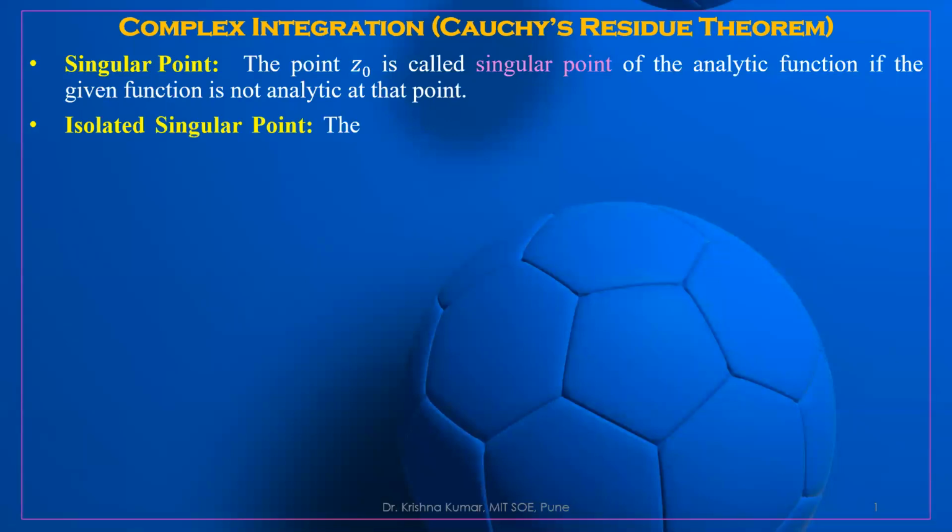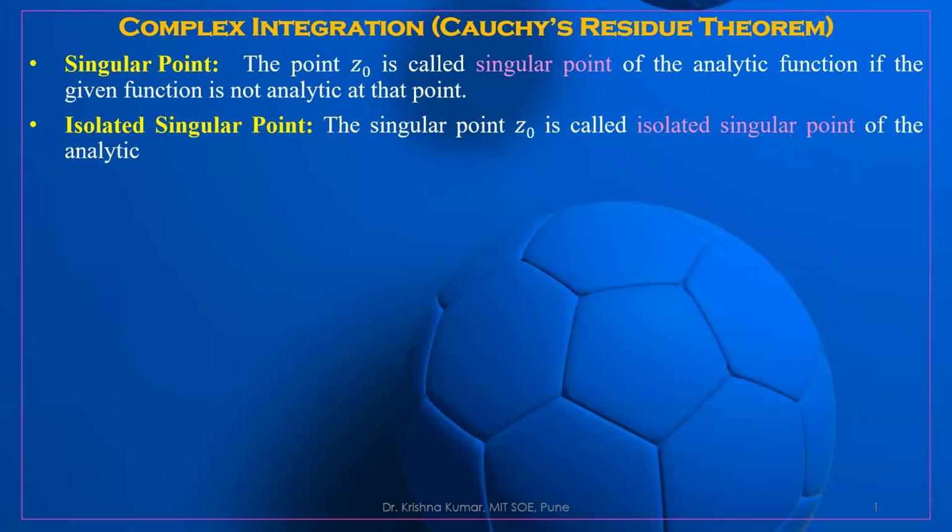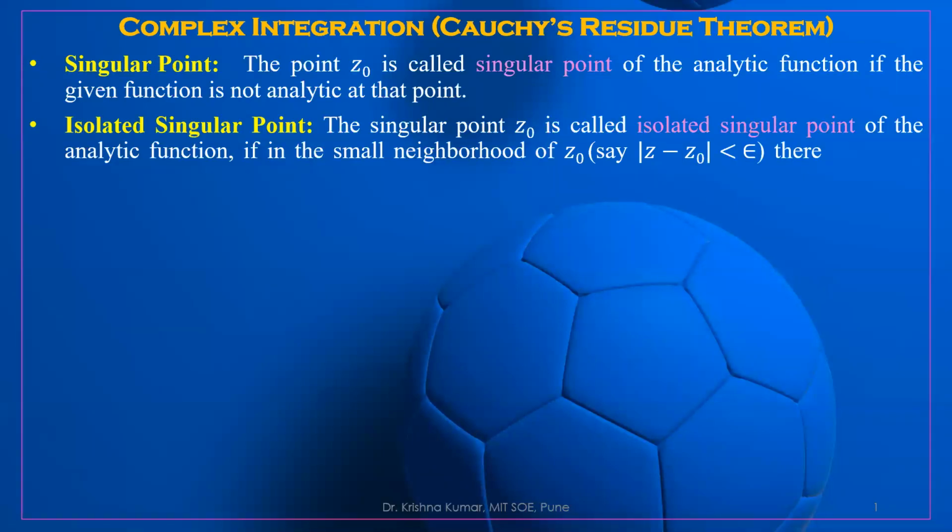There is another kind of point, which is called an isolated singular point. So what is an isolated singular point? The singular point z0 is called an isolated singular point of the given function if, in a small neighborhood of z0, say mod of z minus z0 is less than epsilon, there is no other singular point of the given function.